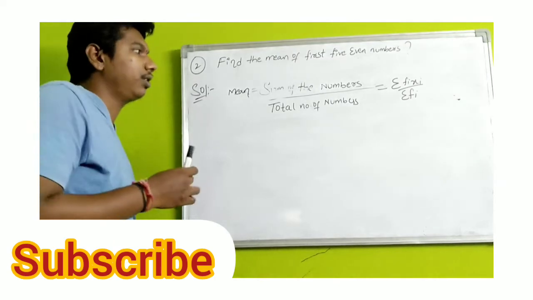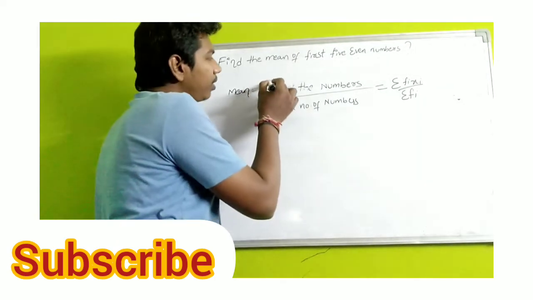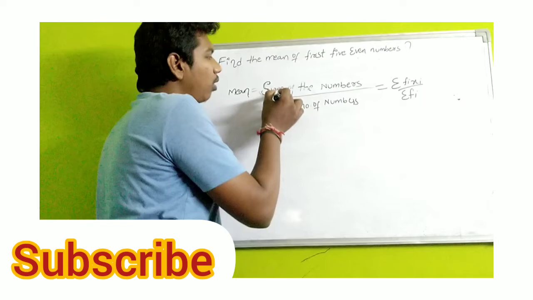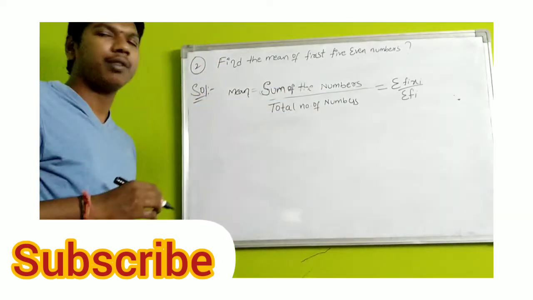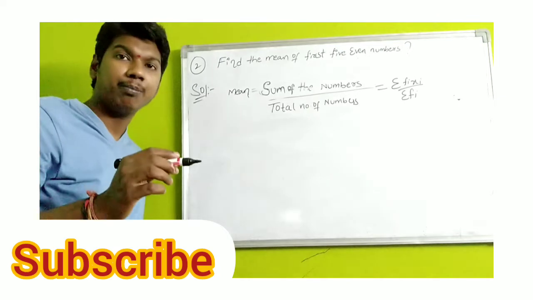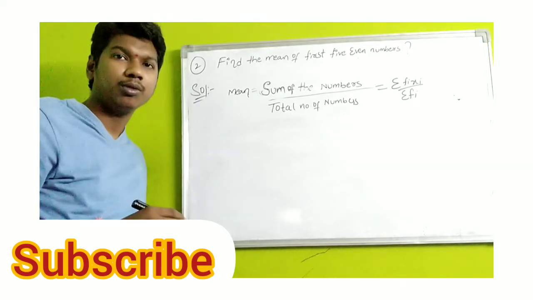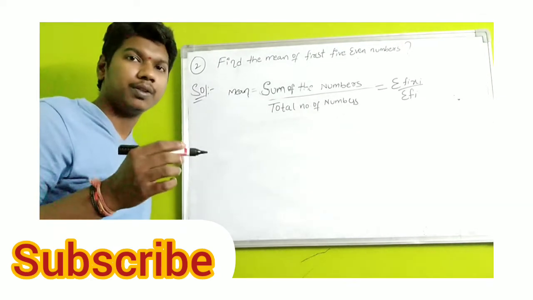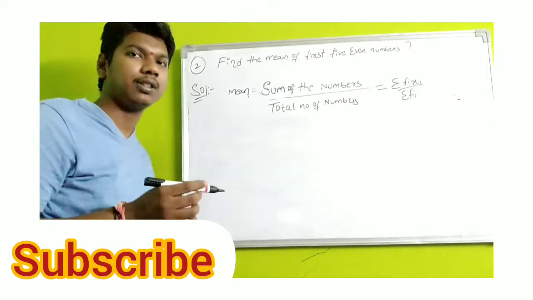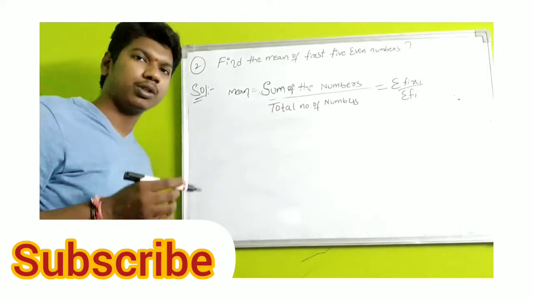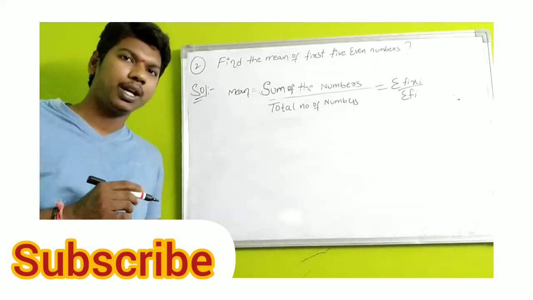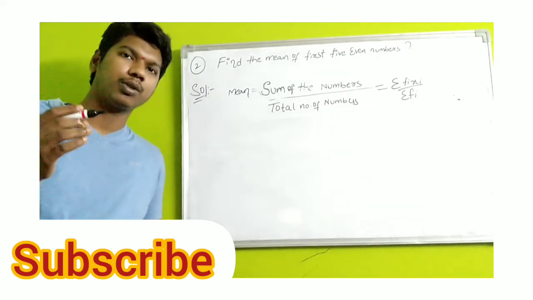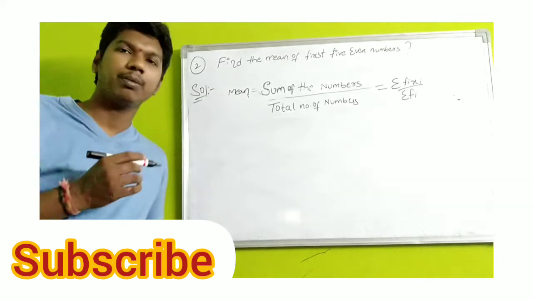Before solving this problem, we should first know what even numbers are. Even numbers are numbers which are divisible by 2, or numbers which are multiples of 2. Multiples of 2 are nothing but the 2 table, and divisible is also the same.